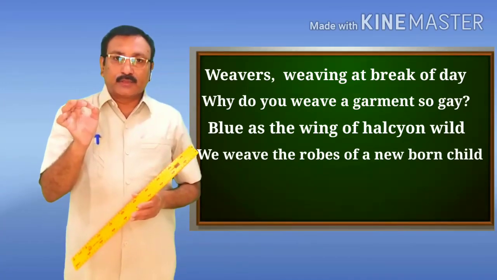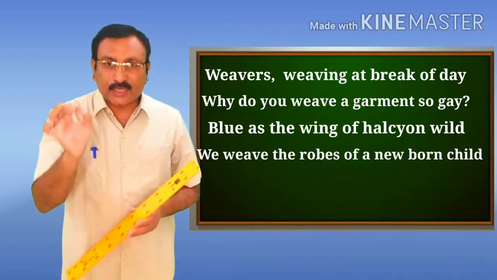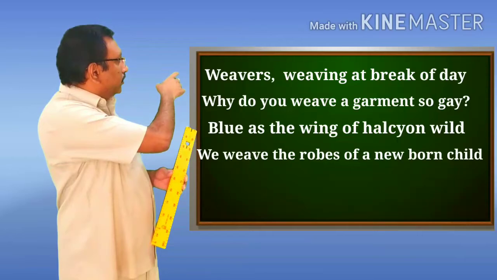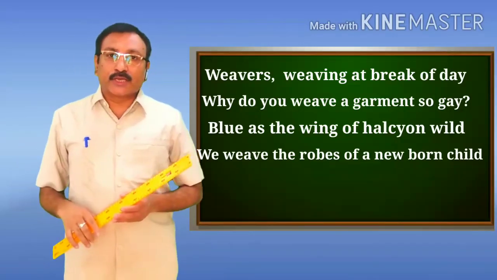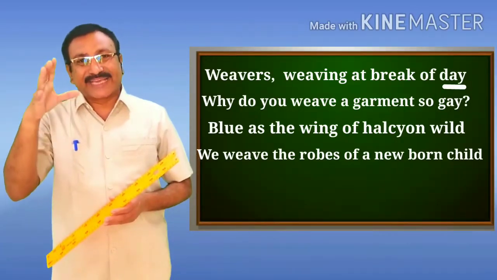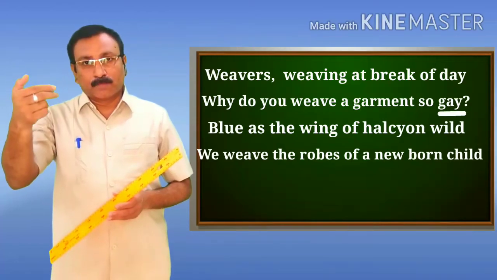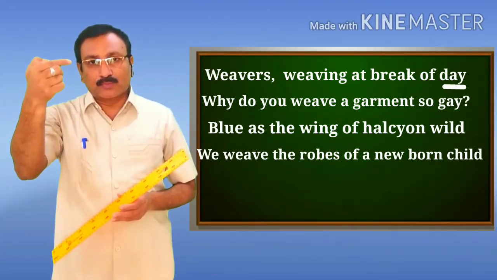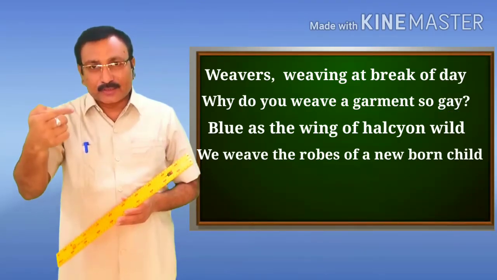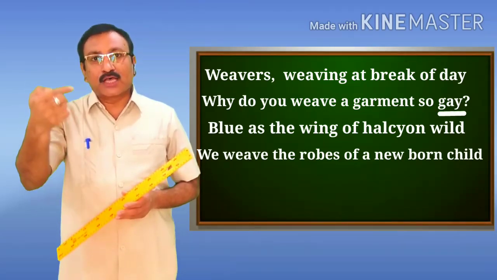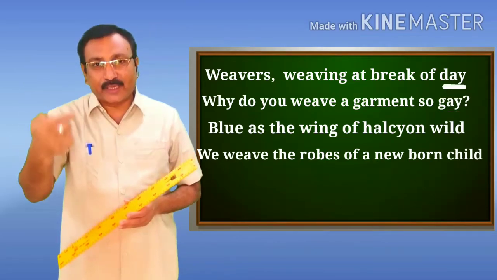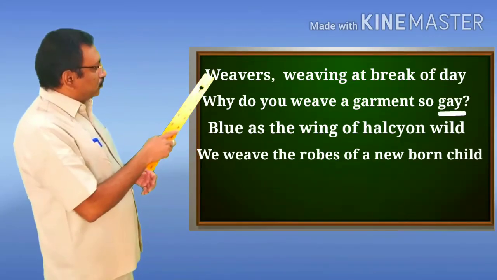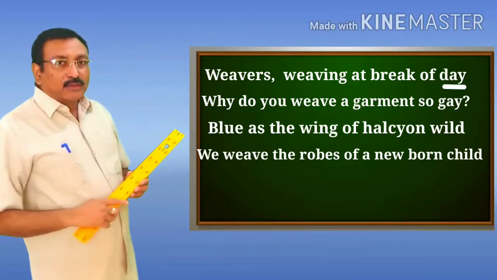The first line of the first stanza ends with the word day, and the second line ends with the word gay. So the last sound of the word day rhymes with the last sound of the word gay, and therefore the first line rhymes with the second line.